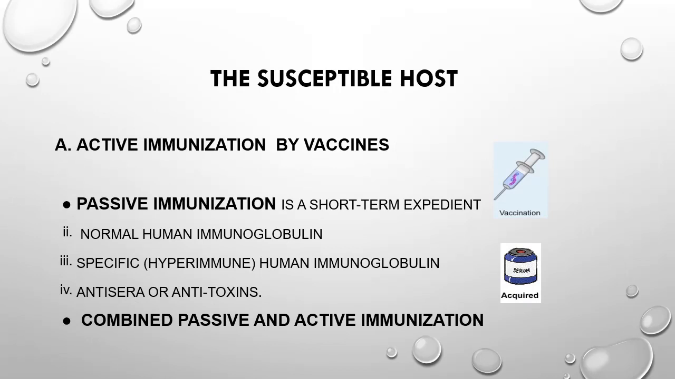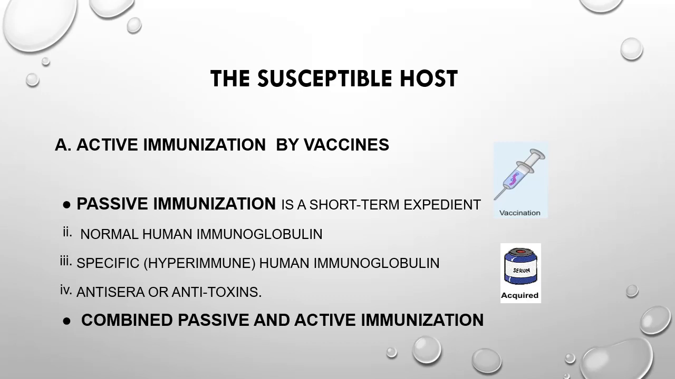We can protect the susceptible host by giving active immunization, by vaccination, and we can give passive immunization by immunoglobulins, and sometimes we give both passive and active immunization together. Active immunization is done by vaccination, and there are many vaccine preventable diseases.